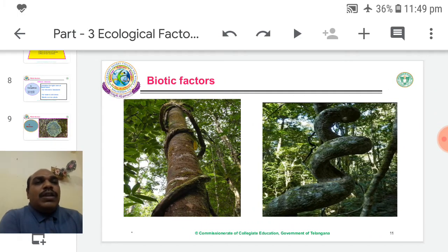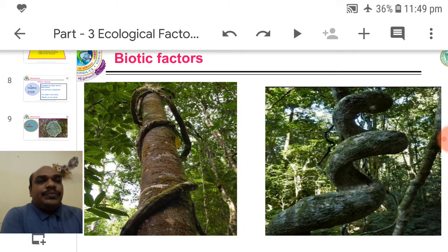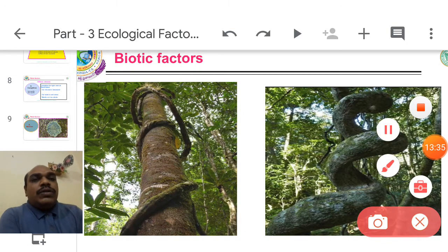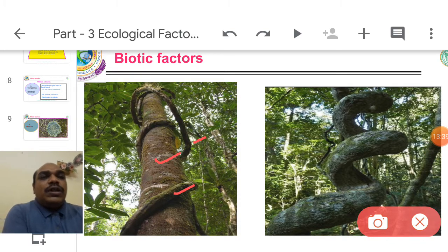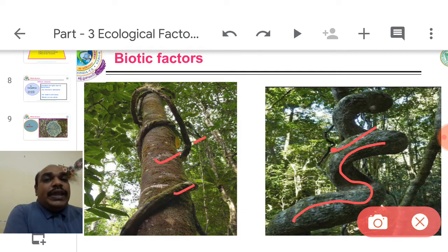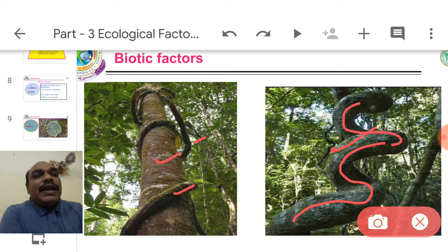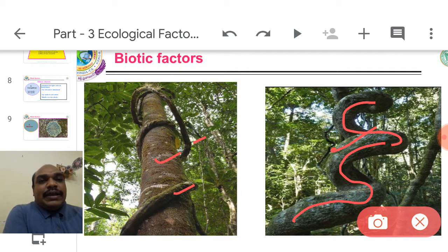One more example, lianes. This is the liane, it is a tree species. Both are tree plants. It is also a liane. You observe here, a liane means a woody, strong, tendril-like stem, dependent on another plant to grow.